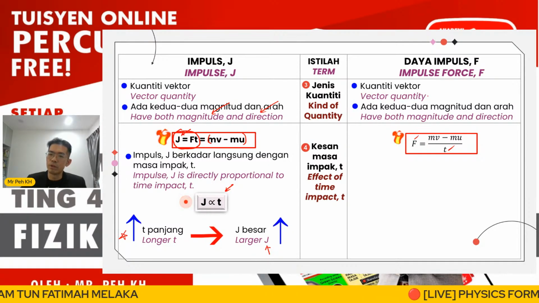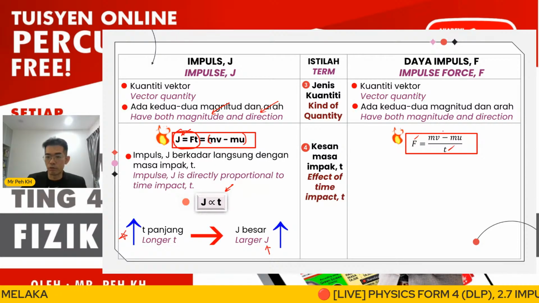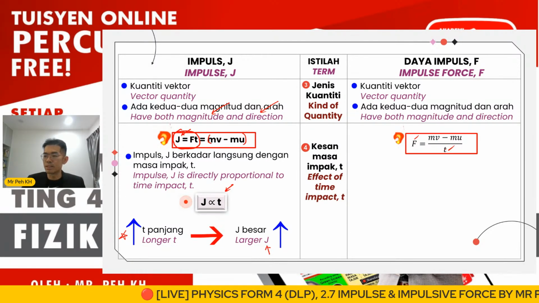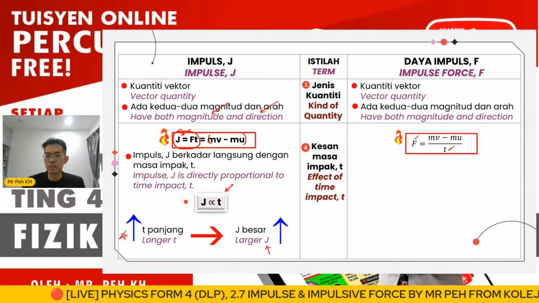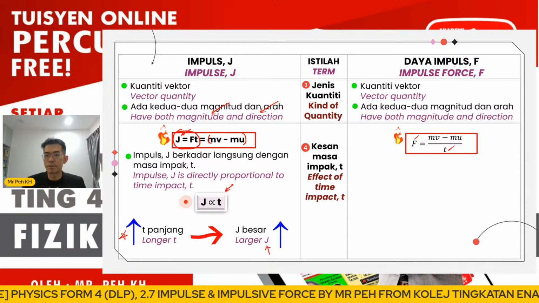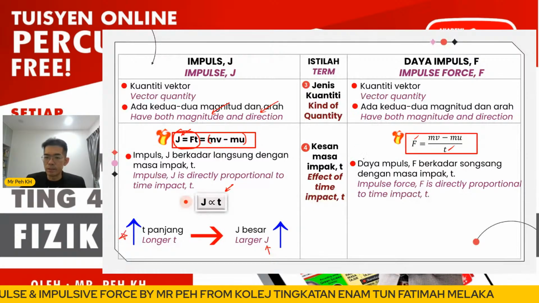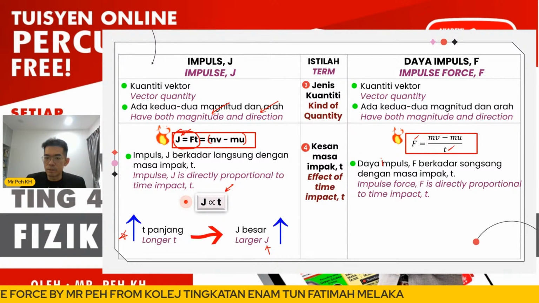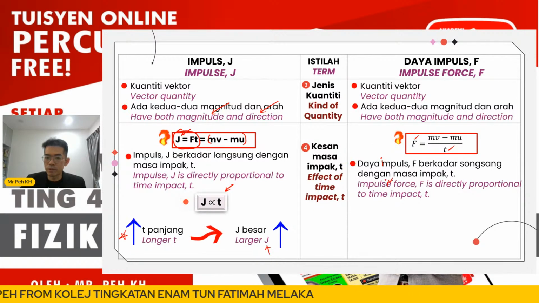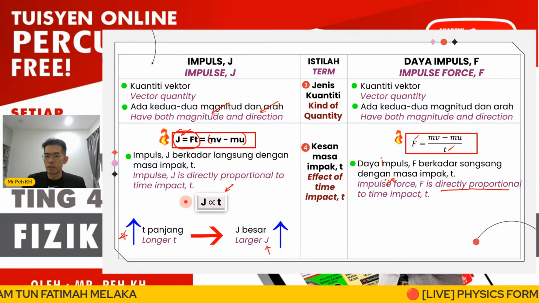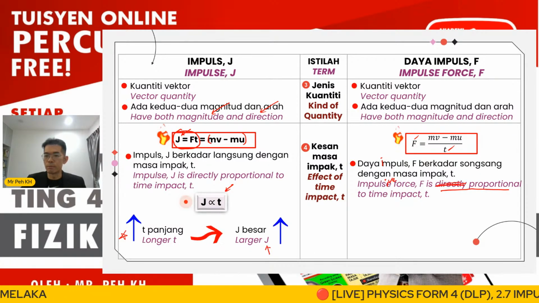On the other hand, for the impulsive force, the relationship between t and F can be discussed by using the formula also. From here, you can see very clearly that the relationship between them is inversely proportional. So this is different from impulse. Impulsive force F is inversely proportional